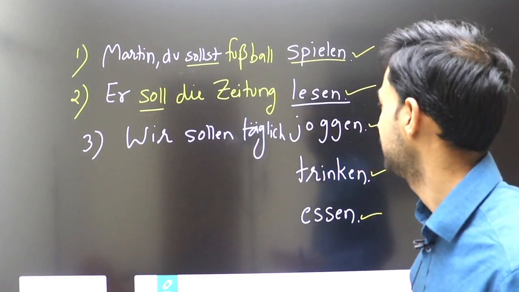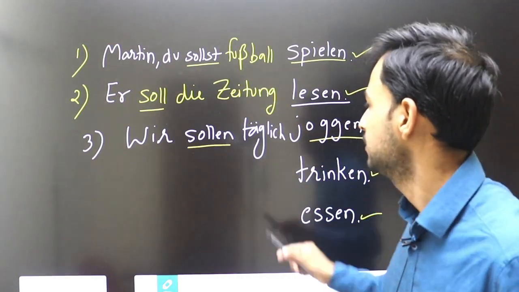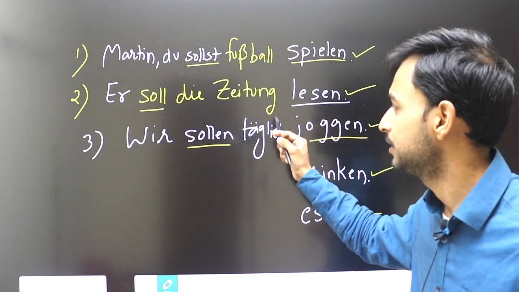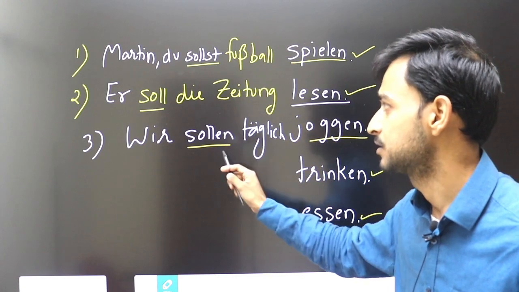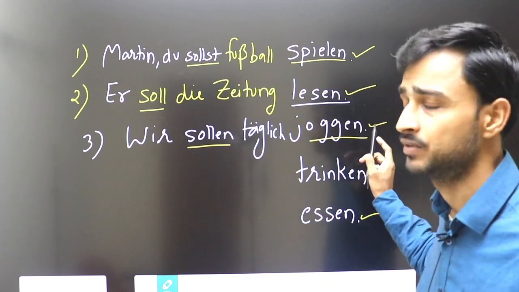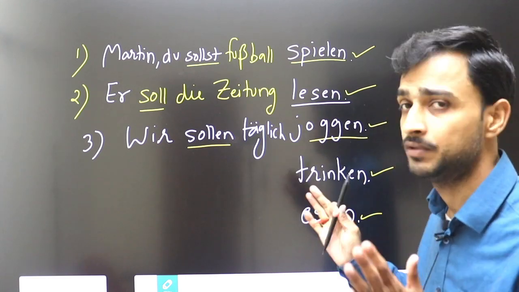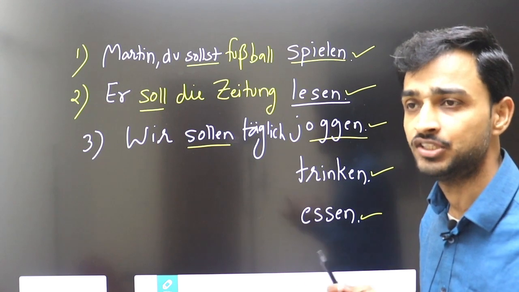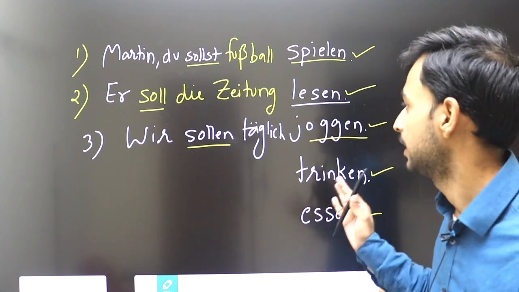Wir sollen täglich joggen. So you can see here I can write anything before the infinitive form, täglich or any other word. So sollen is fixed modal verb, position is fixed second, okay, and last position is fixed for infinitive form. In between I can write any word, any adverb, okay, any adjective or preposition that will come before this.